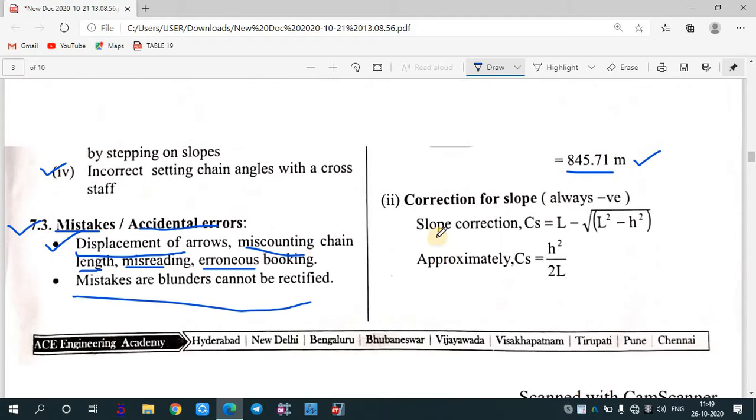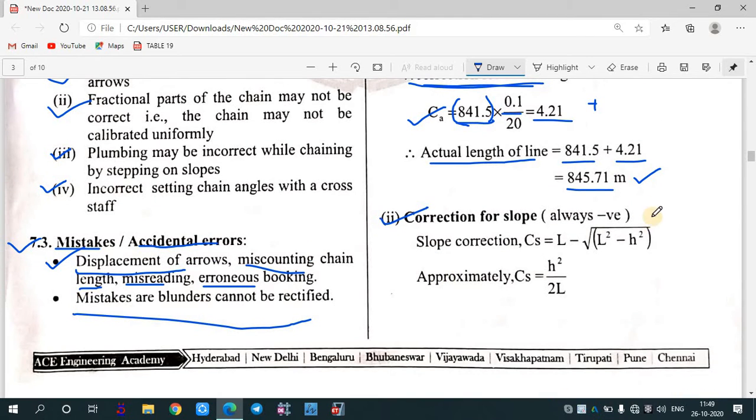After that we will see the correction for slope. Slope correction is mostly negative. The slope correction formula is Cs equals capital L minus under root of L square minus H square, or approximately Cs is given by H square by 2L. So you can use this formula or you can use this formula.